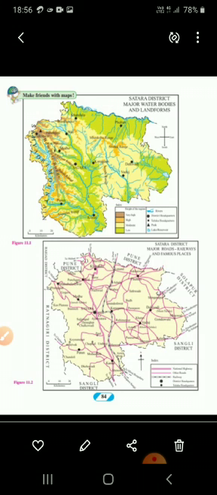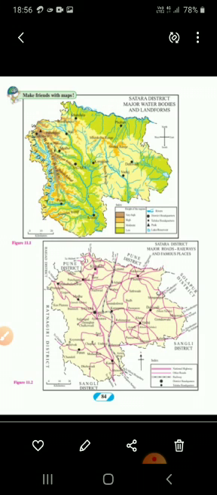Why does a dense network develop in some regions? The reason is that the area does not have good physiography, physical relief features. Due to the mountain area, it is very difficult to develop roadways and railways. Understood?